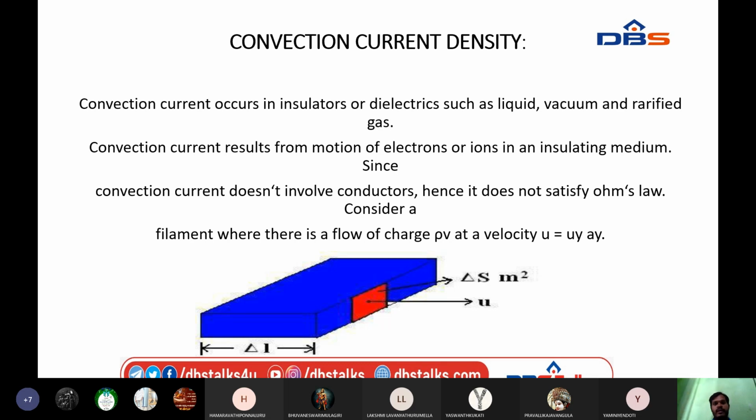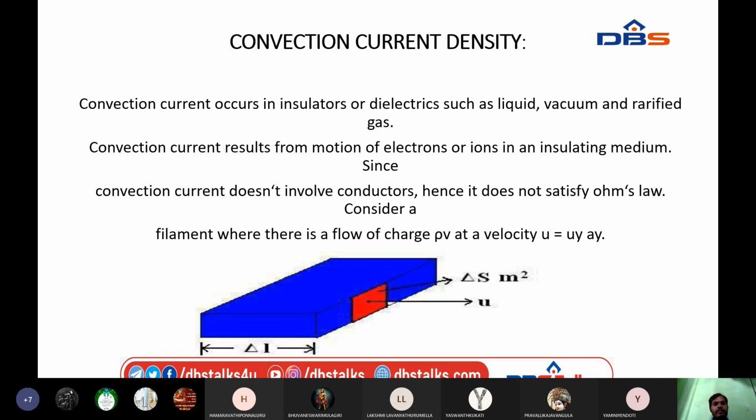Here we need to discuss convection current. It is the current which can be observed in insulators. Examples of insulators are glass, vacuum, and liquids. And it does not satisfy Ohm's law.